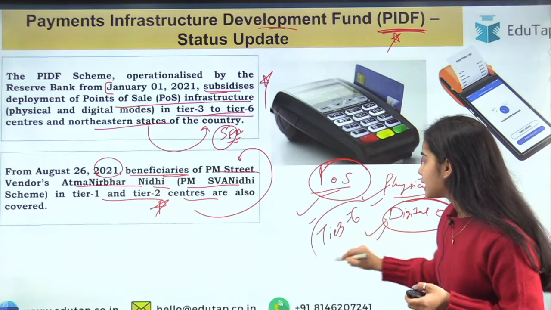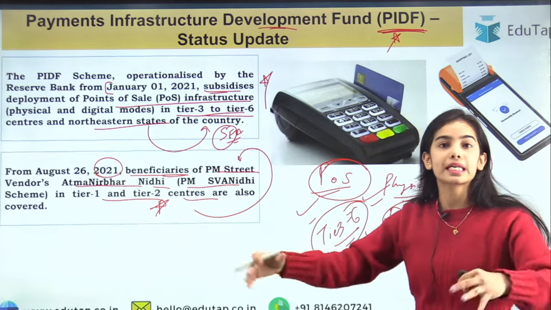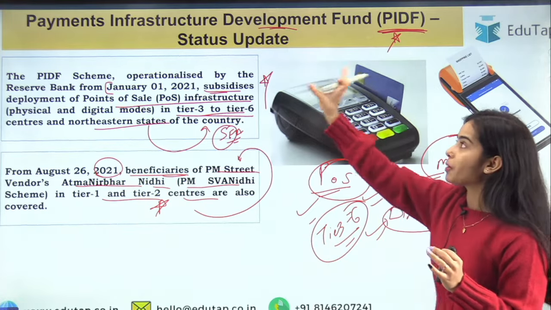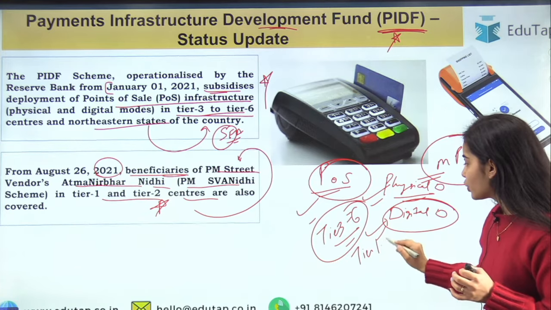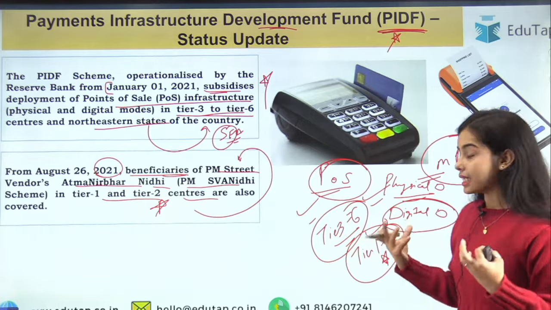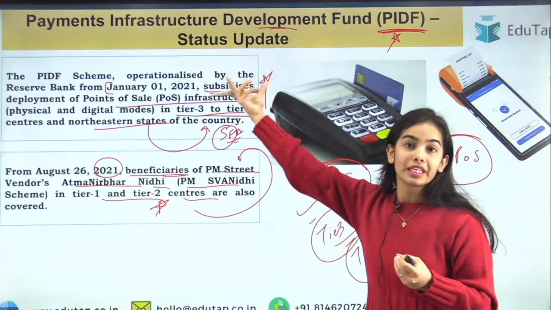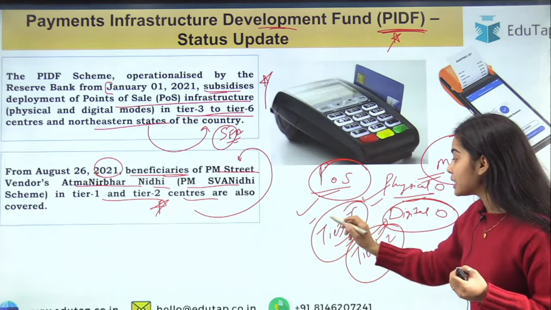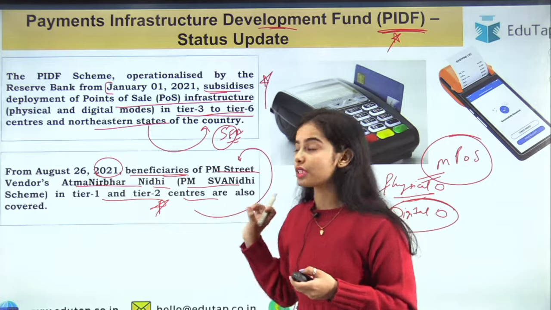To tier 6, these are the lagging areas, these are the far off areas, the rural areas, semi-urban areas. There the payment infrastructure development is needed, as well as the tier 1 to 2. In these areas, the urban areas, the big metropolitan centers also, the street vendors should be provided the payments infrastructure. So this scheme is for these areas, and I hope you have understood this very clearly.